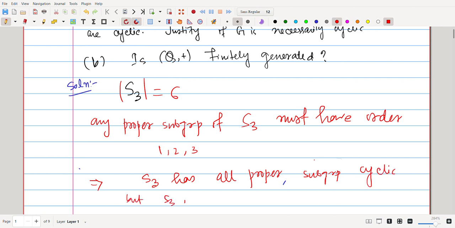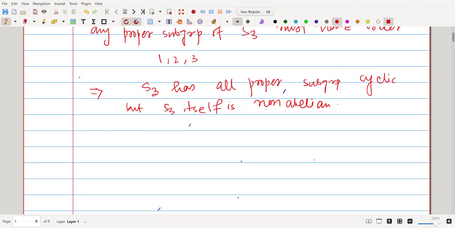But S3 itself is non-abelian, not even abelian. Okay, part 2. That means S3 is one of the counterexamples. You can give Q8 also. That also works. And you can make any other example also.